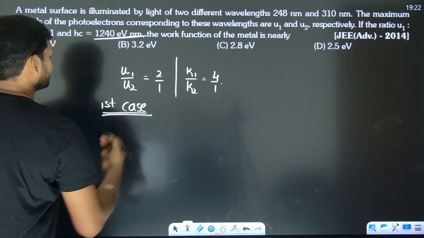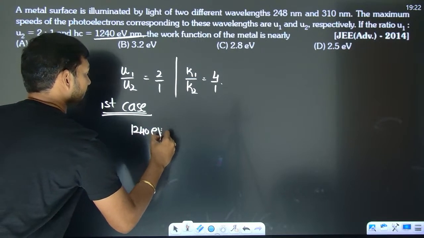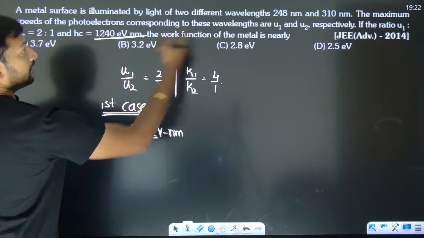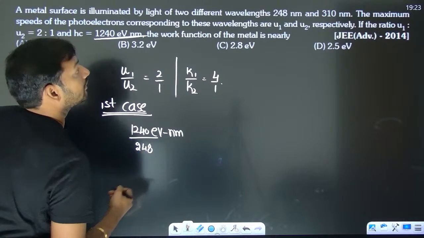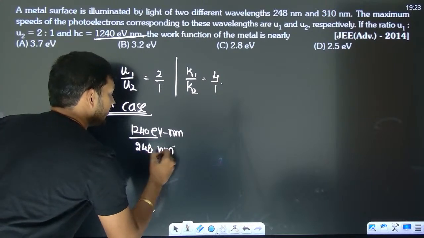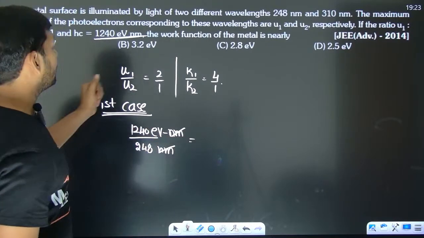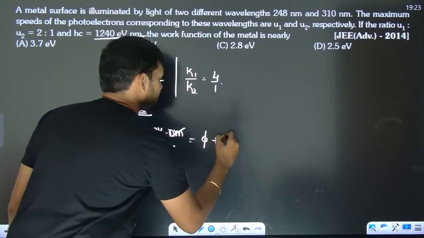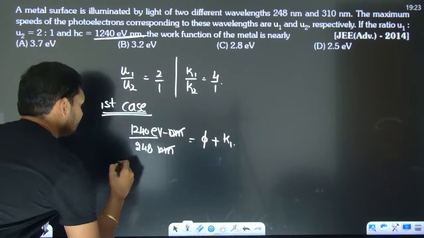When we talk about the first case, it's 1240 electron volt nanometer by 248 nanometer. So nanometer gets cancelled out, you will get energy in electron volt. And what are they asking? Work function. And the kinetic energy, let's take it K1. Now what is the second case?